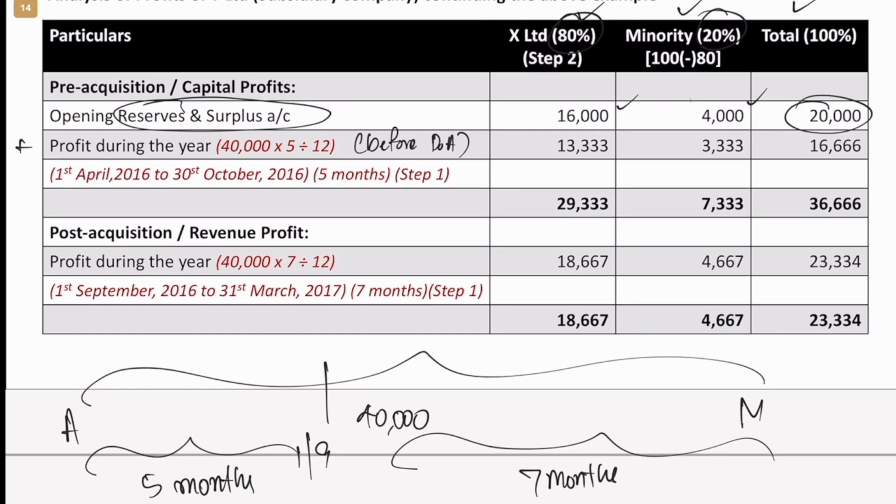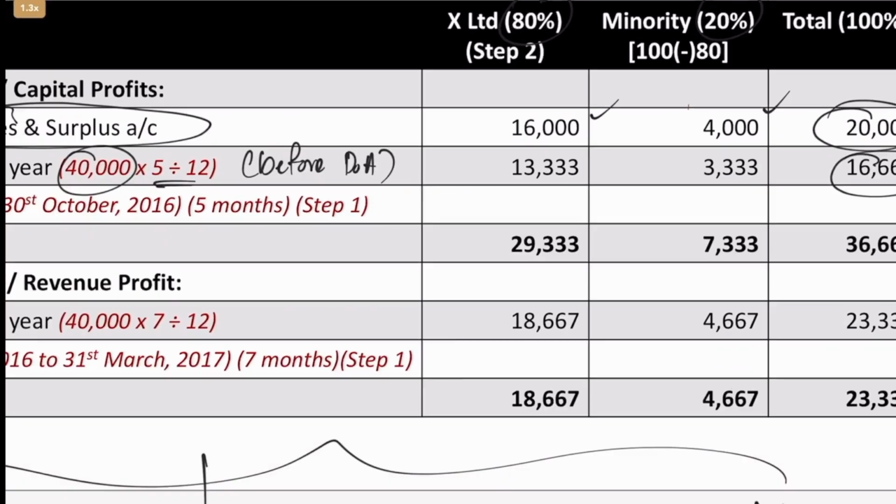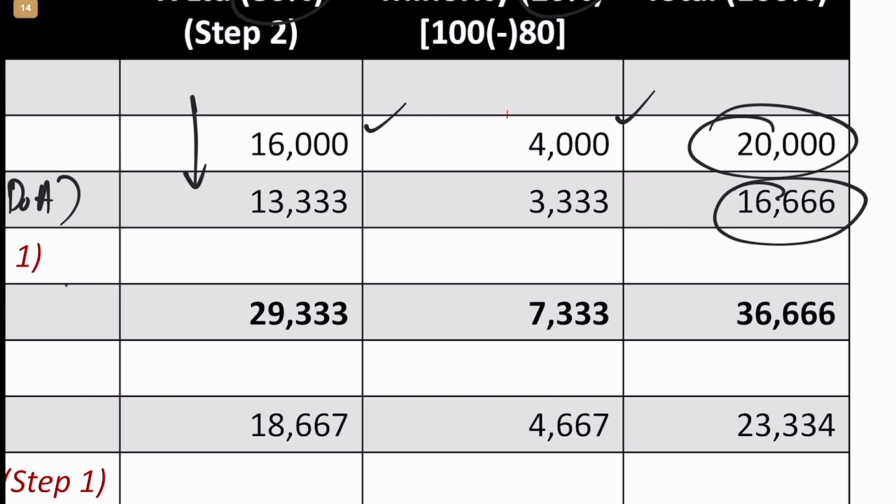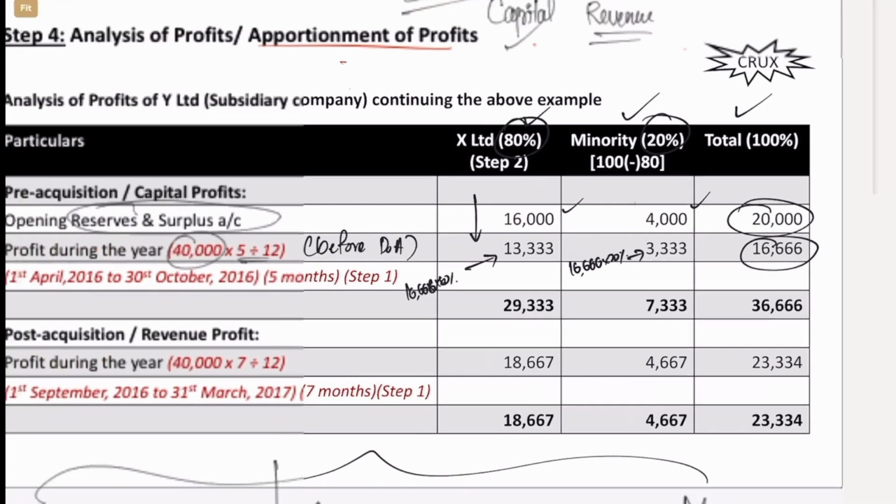So now do the math. 40,000 into 5 by 12. That would be 16,666. So out of this 16,666, 80% will go to X. 16,666 into 80% will be 13,333. And 16,666 into 20% will be 3,333. So that is what we have done.